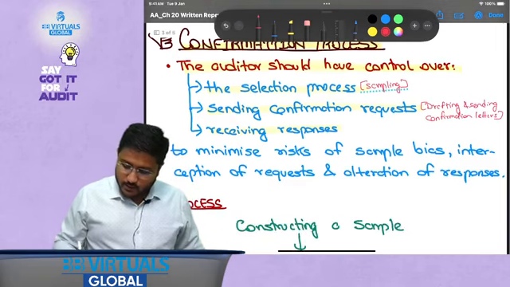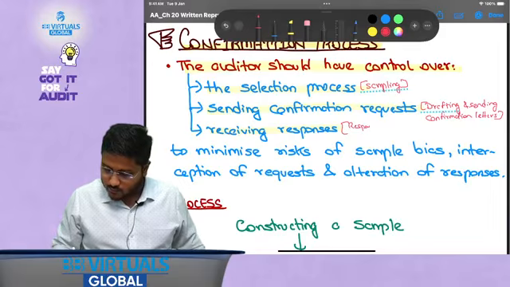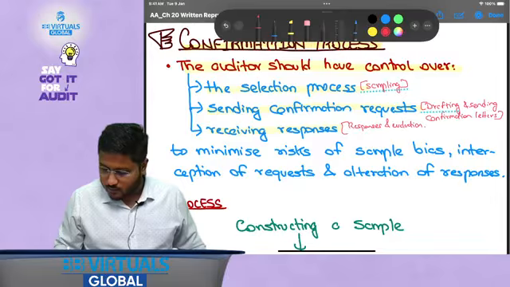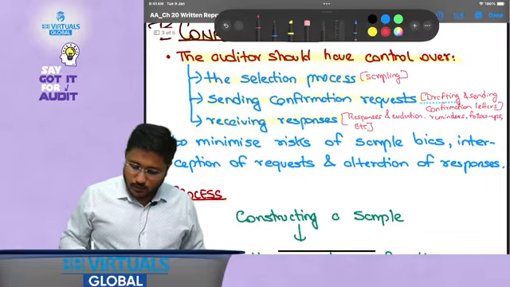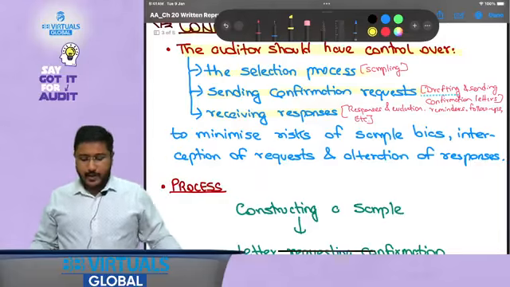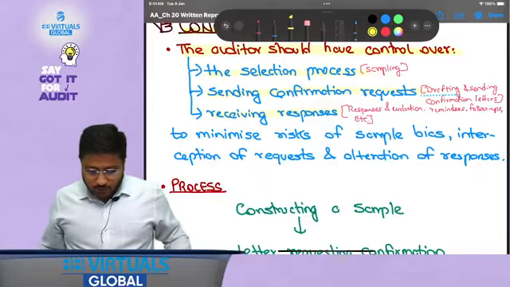Then receiving responses, that is responses and evaluation, reminders, follow-ups, etc. I hope this is clear. Now, to minimize the risk of sample bias, interception of requests and alteration of responses.